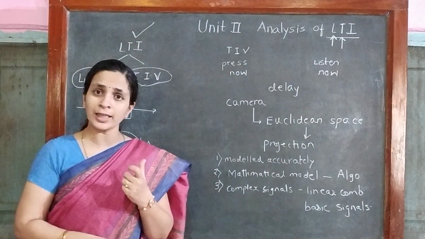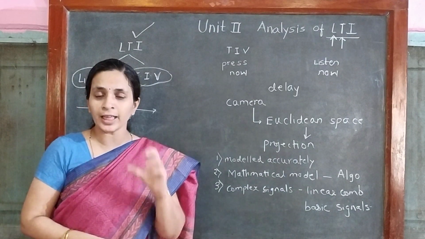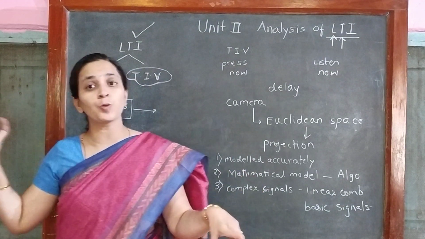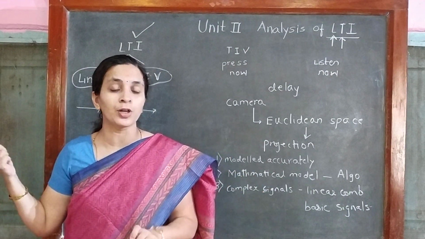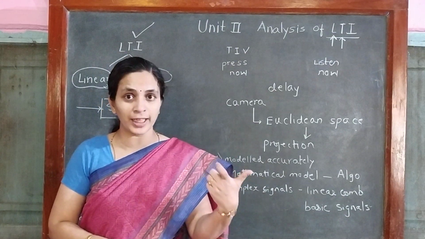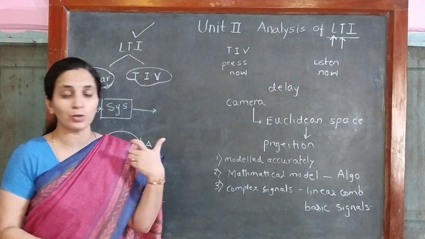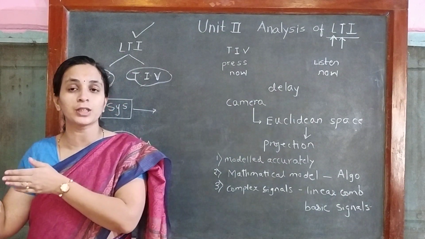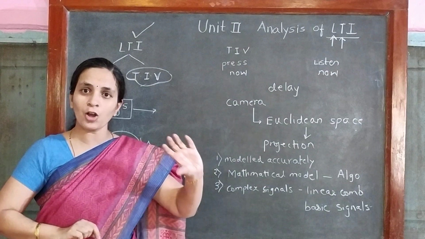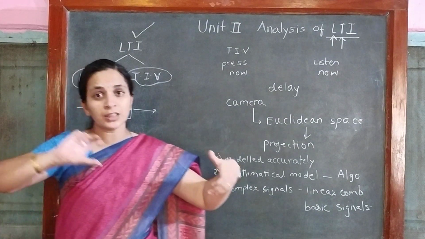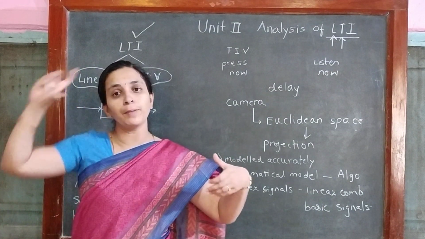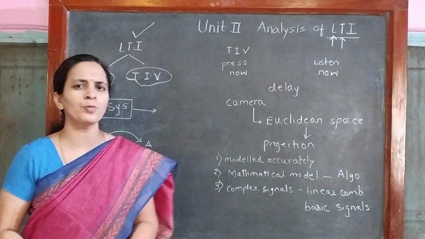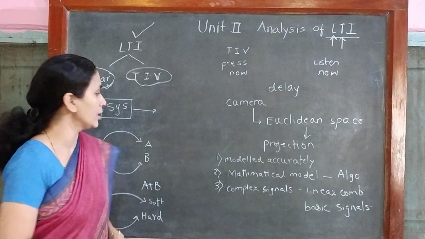Linearity says that if I proportionally change my input, there is a corresponding proportional change in the output, a weighted sum of inputs, right? That's what we have discussed. For a linear combination of the inputs, the output is the same linear combination. As I play with the input, the same kind of change I will see in the output. That kind of predictability is the foremost important point regarding linear systems, right?